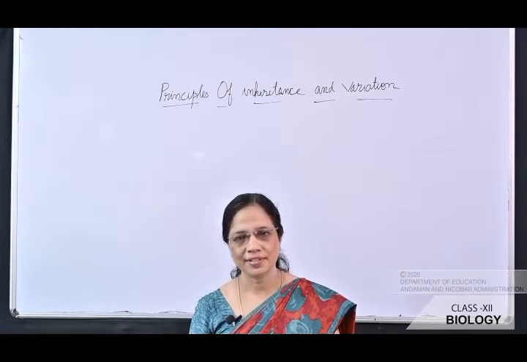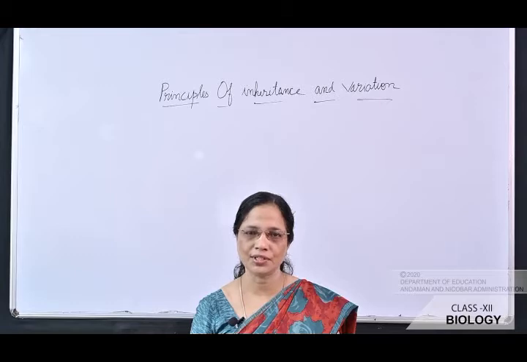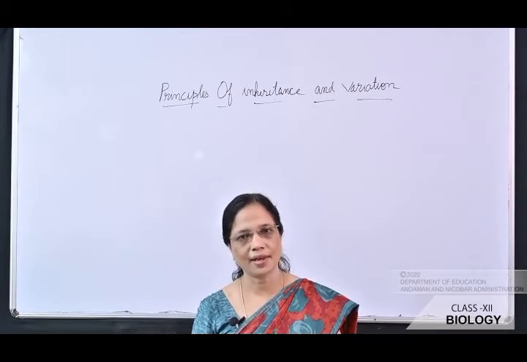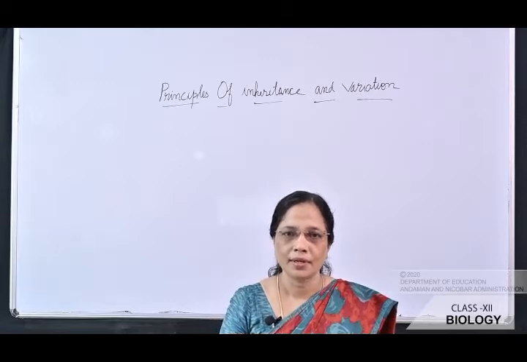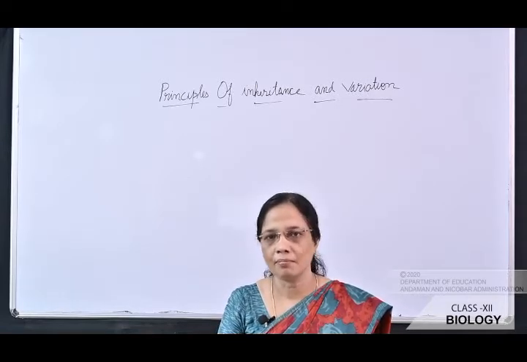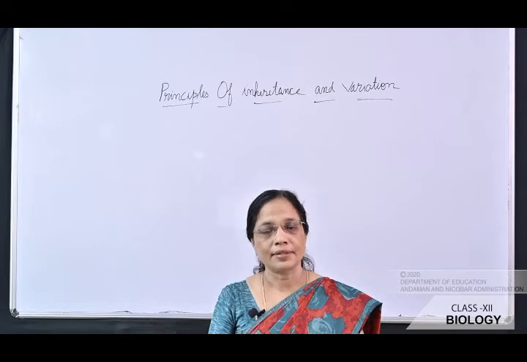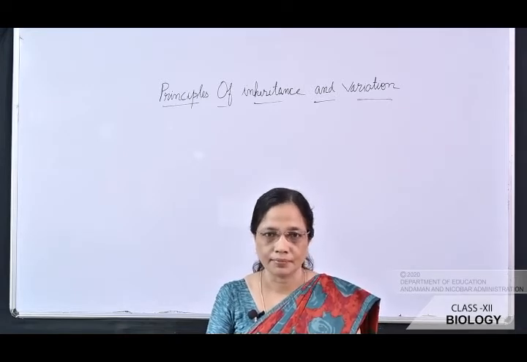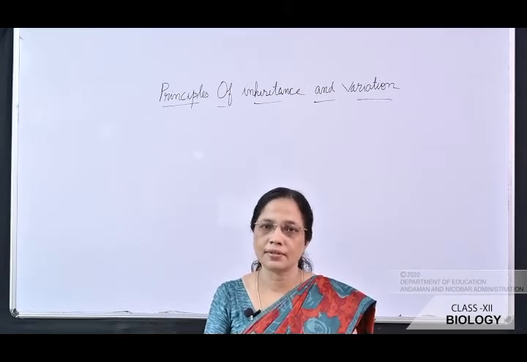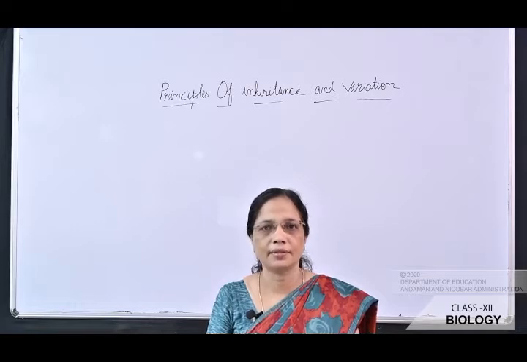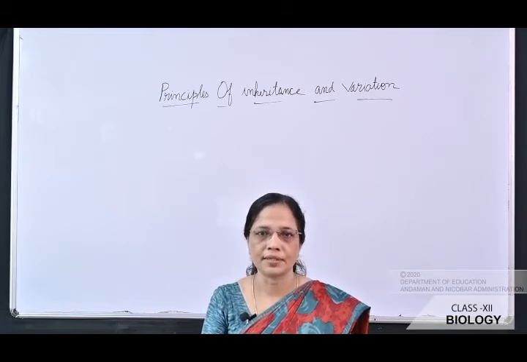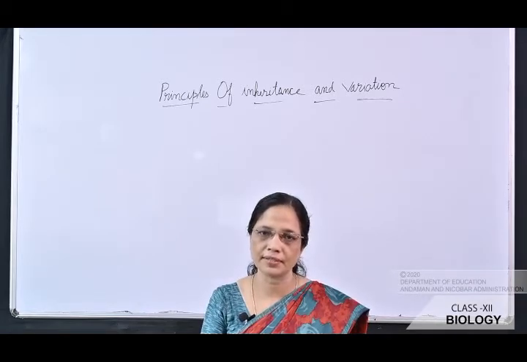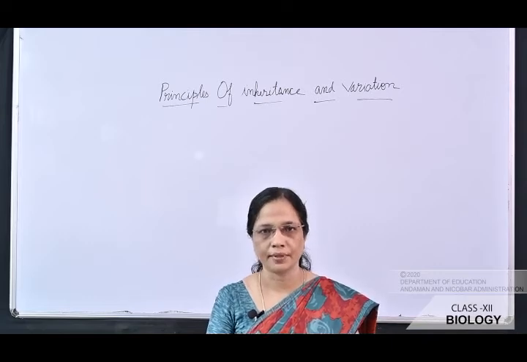Now we have reached the second unit of biology, that is genetics and evolution. This is a very important unit and it carries 18 marks and it consists of 3 chapters. The first 2 chapters are related to genetics and the third chapter is related to evolution. So we are going to start with the first chapter, that is principle of inheritance and variation.